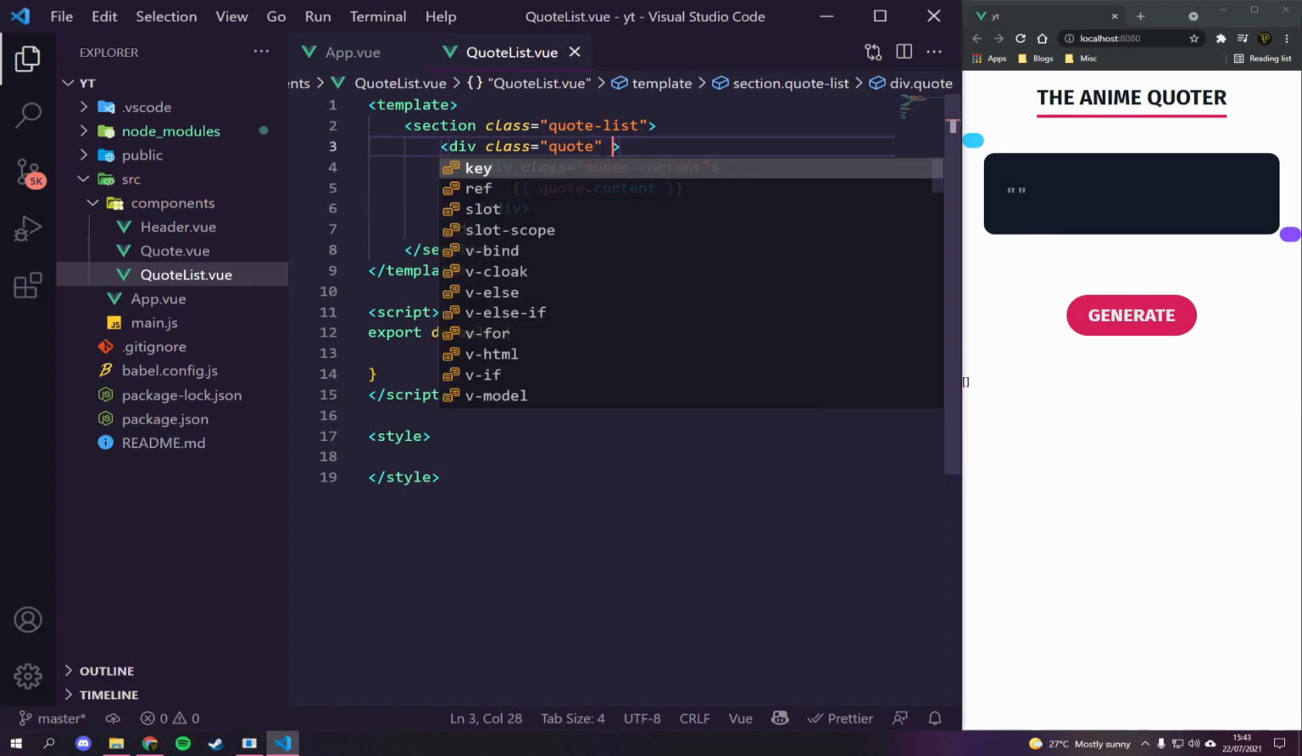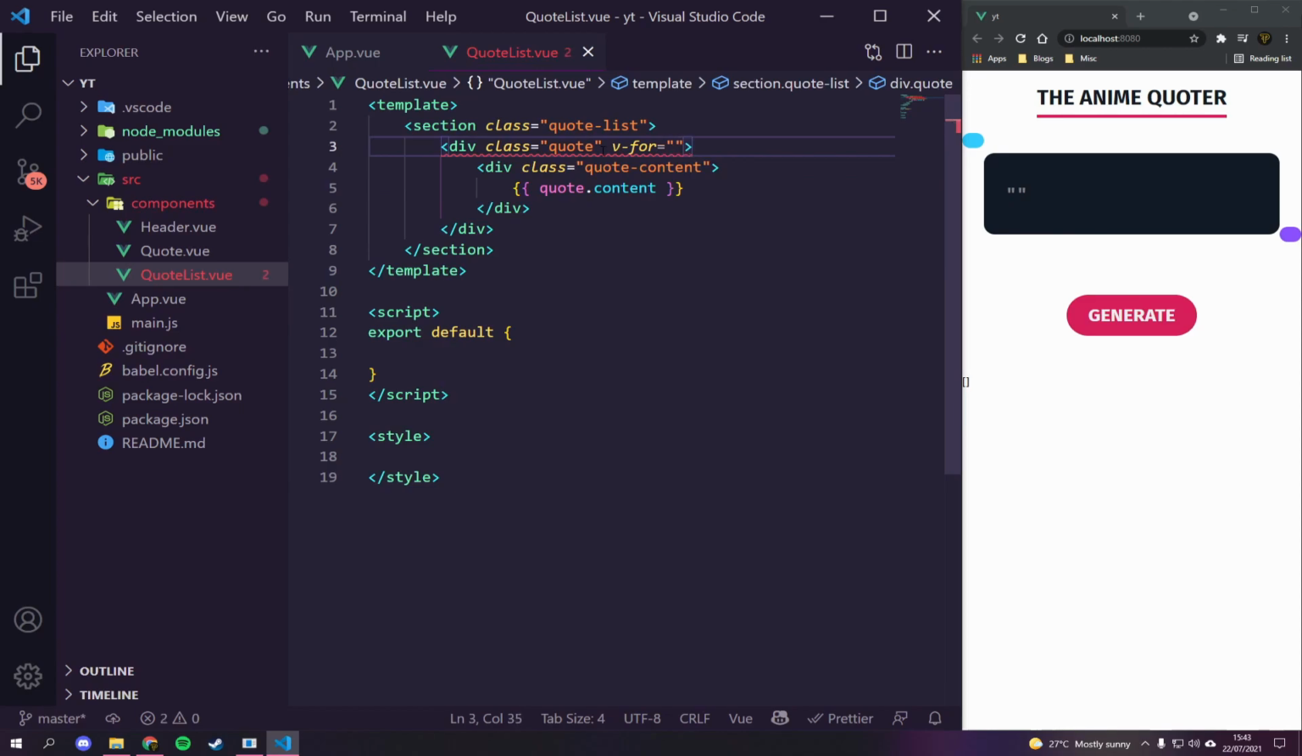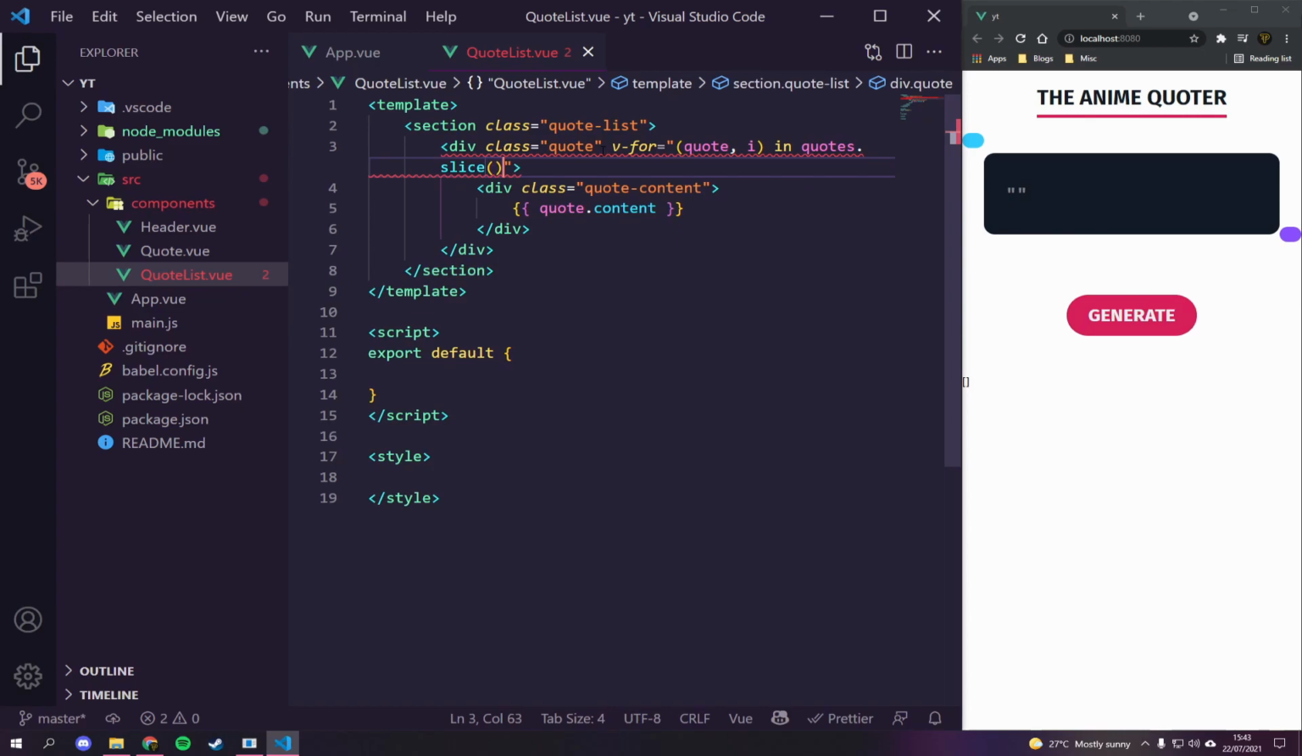Now this quote up here is actually going to have a v-for, which is going to be equal to quote in quotes. Now this is where we're going to do something special. We're going to say slice, so we're going to create a new array, and we're going to say reverse the order, because these will save the oldest at the start and the newest quote we generate at the end, and we want the newest one to be at top. So we're just going to reverse the order. We're then going to create a key here, and the key will be equal to i, and I just did some React syntax there. I meant to do quotes, and there you go.